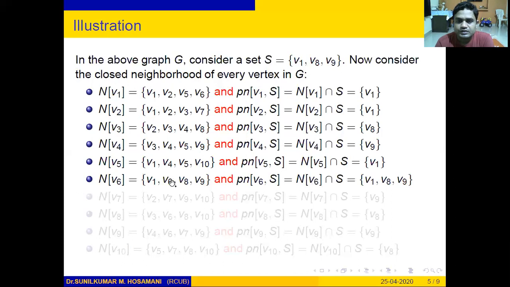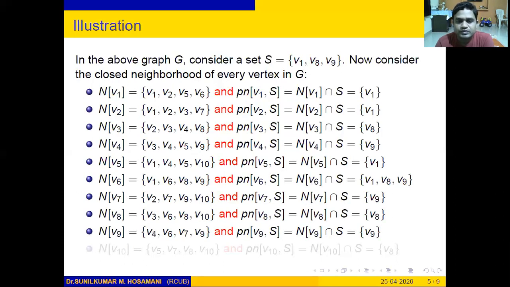So you can see that the private neighborhood of every other vertex of that graph is a singleton set, but for this particular vertex v6, we got 3 private neighbors. It means that for every vertex there exists at least one private neighbor, but sometimes it may be greater than or equal to 1.